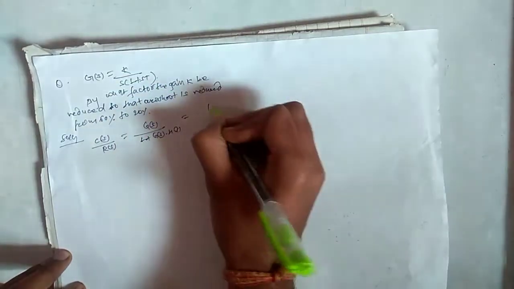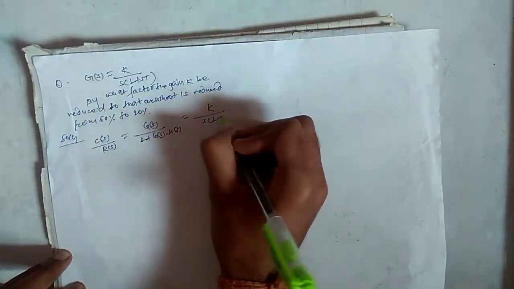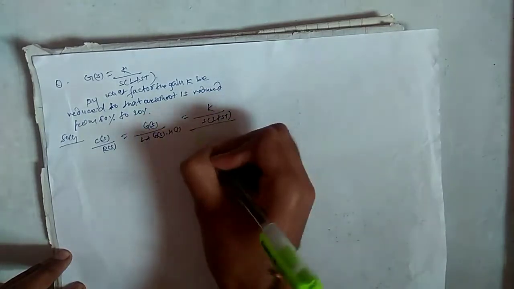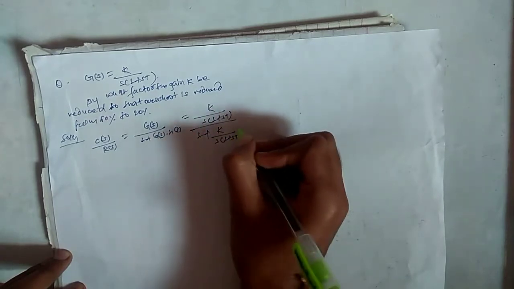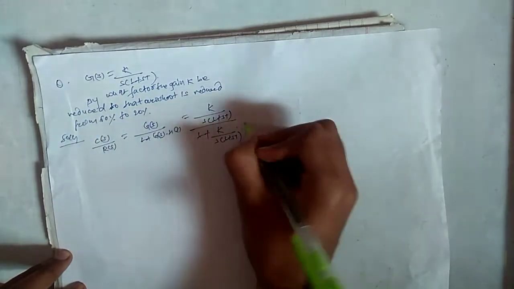So we have G(s) equals K upon s into (1 plus sT) upon 1 plus K upon s into (1 plus sT). And here we have a unity feedback system, so H(s) equals 1.